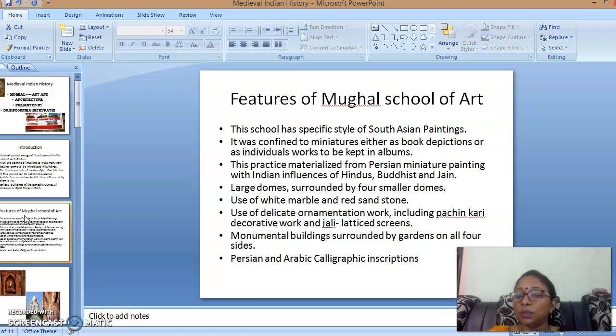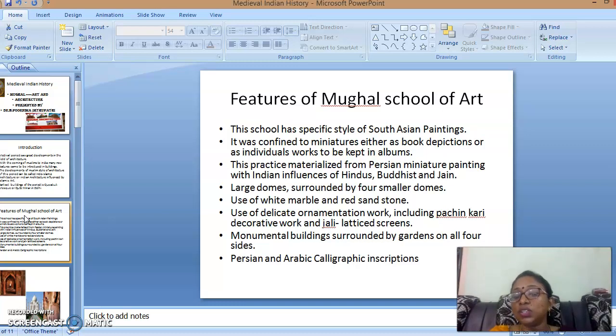Next are monumental buildings surrounded by gardens on four sides; the best example is Fatehpur Sikri. Akbar introduced this type of garden, and Shah Jahan also used it. The Taj Mahal is the best example. Humayun's tomb is the best example of this garden enclosed by four walls.